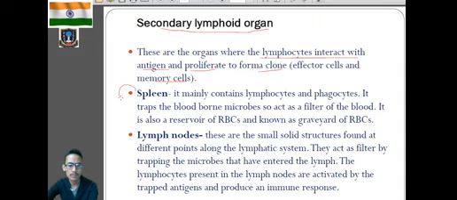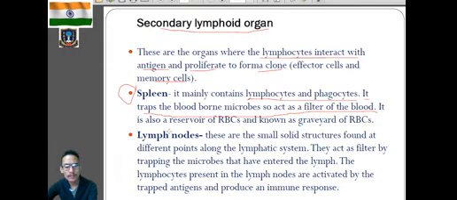So we'll talk about the spleen, the first secondary lymphoid organ. It contains lymphocytes and phagocytes. Phagocyte means which will engulf the foreign particles. Clear? So function, it traps the blood-borne microbes, so it acts as a filter of the blood. That means it will trap, ingest, and phagocytose those microbes which are present in the blood. Filter of the blood means it will remove those microbes which are present in the blood.